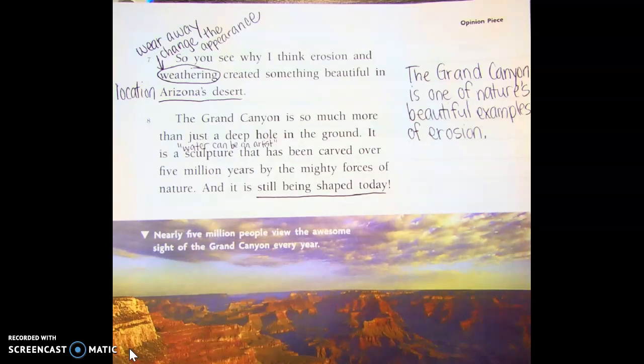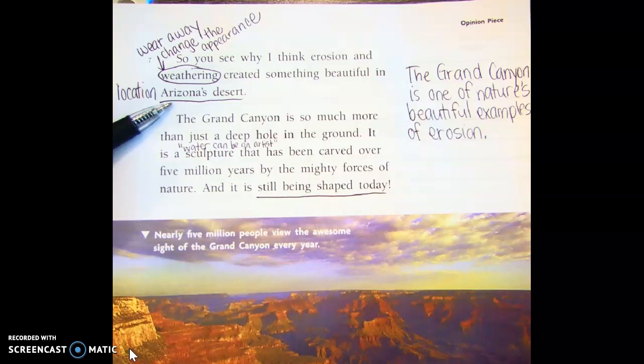The main idea is that the Grand Canyon is one of nature's beautiful examples of erosion. Do you know what weathering means? I circled that as a possible vocabulary word to discuss. Weathering means to wear away or to change the appearance, which means how something looks. It changes the way how something looks. I underline the key detail that this is location, that it's in Arizona.